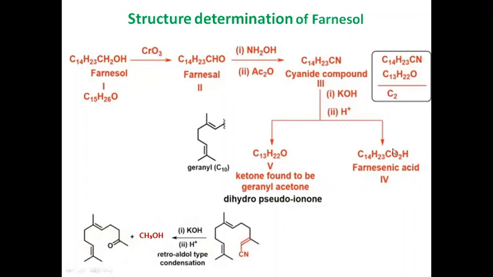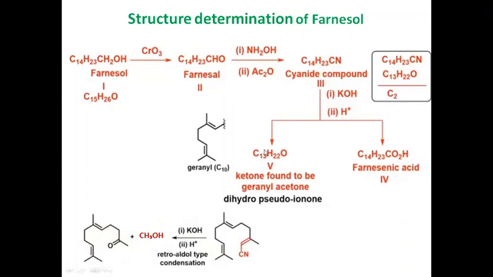Along with this farnesic acid, which is compound 4, it gives another compound 5 with the molecular formula C13H22O, which means that it contains 2 carbon atoms less than the third compound, the nitrile. This compound was isolated and subjected to subsequent chemical reactions. It was found to be geranyl acetone, and the structure of this geranyl acetone was studied.